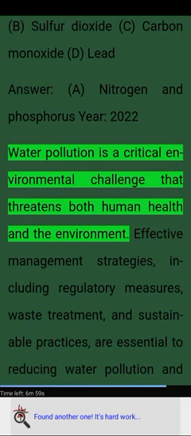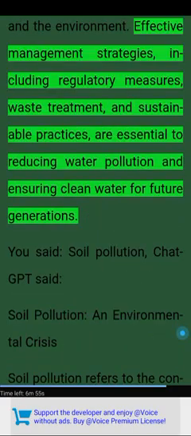Water pollution is a critical environmental challenge that threatens both human health and the environment. Effective management strategies, including regulatory measures, waste treatment, and sustainable practices, are essential to reducing water pollution and ensuring clean water for future generations.